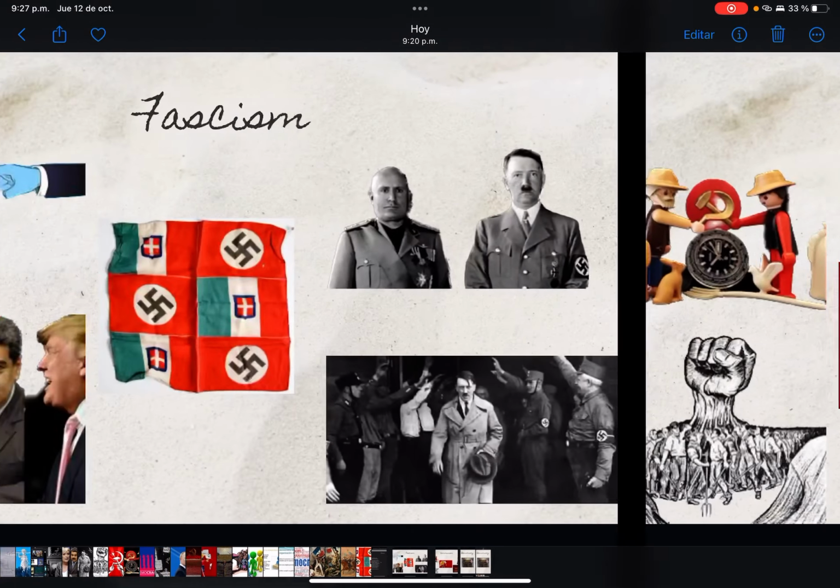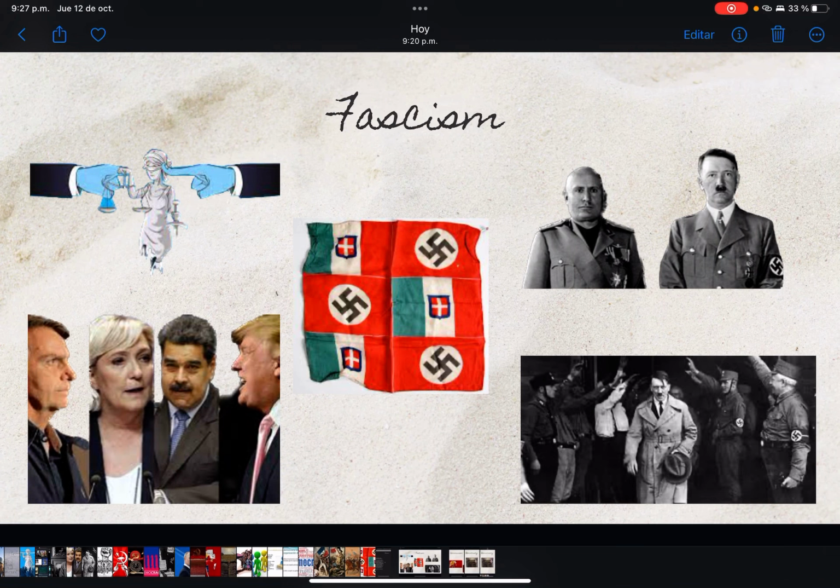Finally, we can observe fascism. In this image, we can observe the symbols of fascist movements like the Nazi movement and the Mussolini movement. Its origin is in the high classes. Fascism also often arises during an economic crisis. It was also born from economic crises such as a depression or hyperinflation.